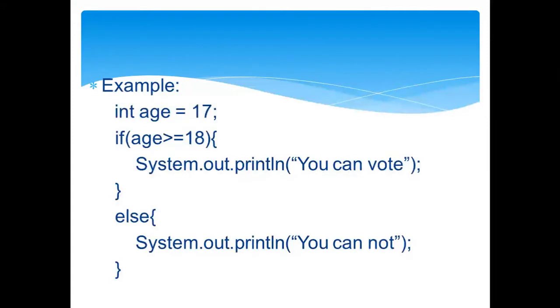So if you see the example here, again we have initialized a variable, age, to the integer value 17, and we are comparing. If age is greater than or equal to 18, then you can vote, but our age we have initialized to 17. So now what will happen? It will come to the else block automatically and it will print you cannot vote.